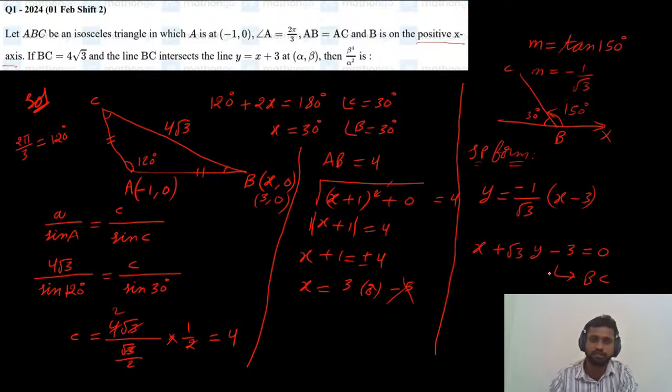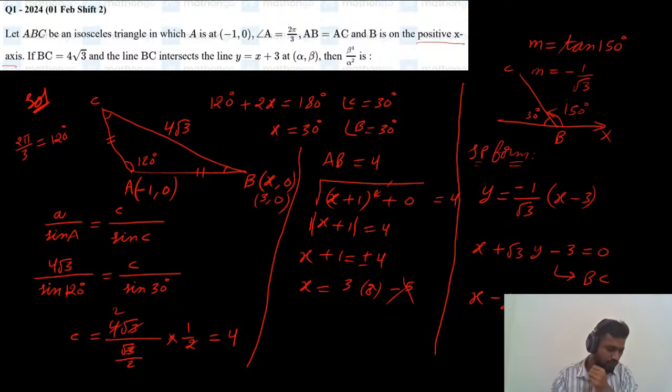This is the equation of BC, and it is intersecting another line, which is x minus y plus 3 equals 0. The point of intersection of these two lines is nothing but alpha comma beta. Okay, till now it is clear.